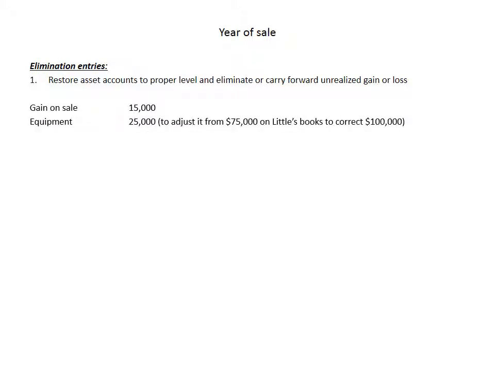We also need to adjust the equipment account from the reported $75,000 on Little's books to the correct historical cost of $100,000. And finally, we need to put that $40,000 of accumulated depreciation back on the balance sheet. Again, when Big Company sold that asset, they removed the accumulated depreciation. Our job now is to put it back on the balance sheet as though it had not been sold.